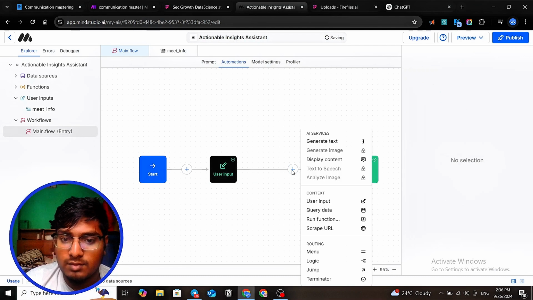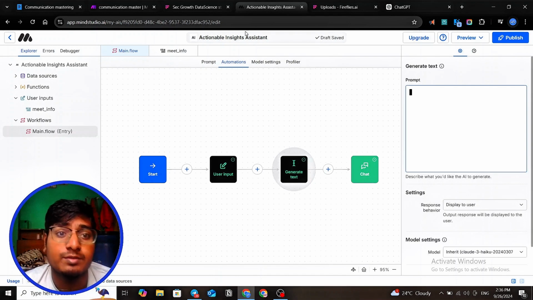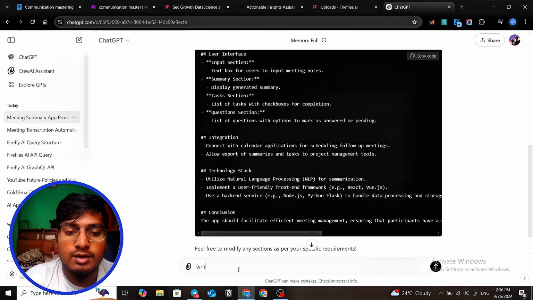Now we're just playing with AI generative text. So we're giving a new prompt. Write a prompt.